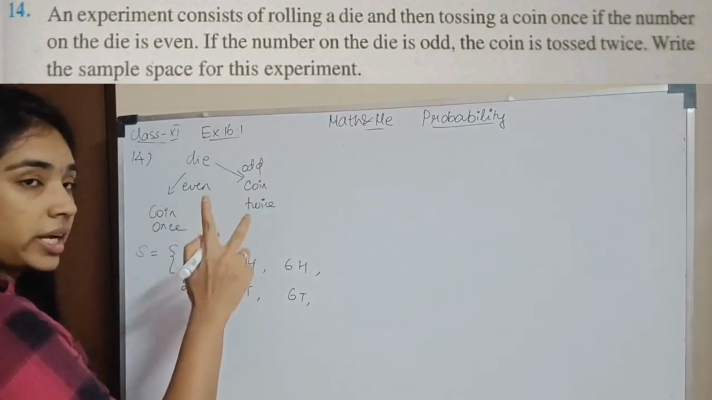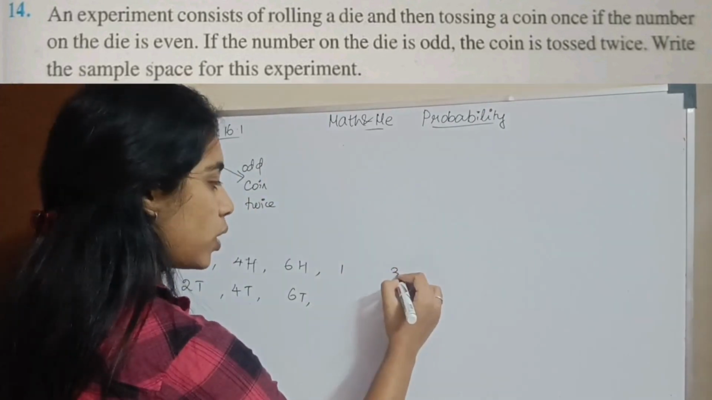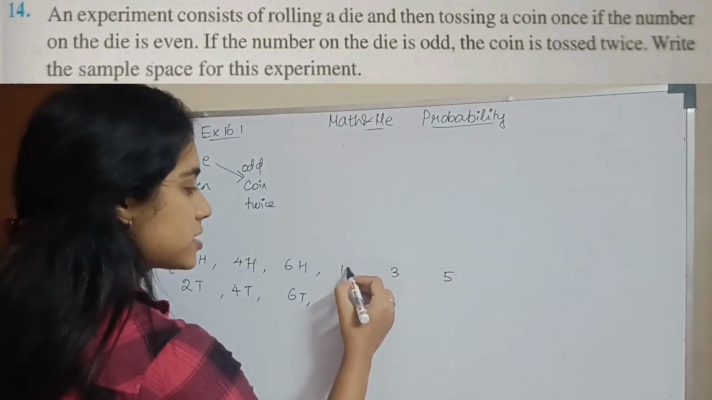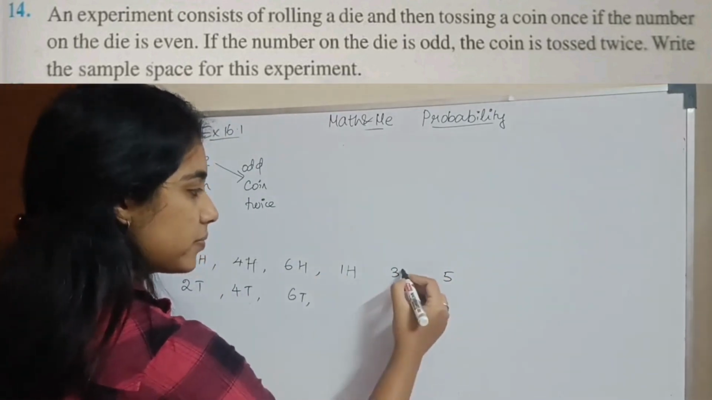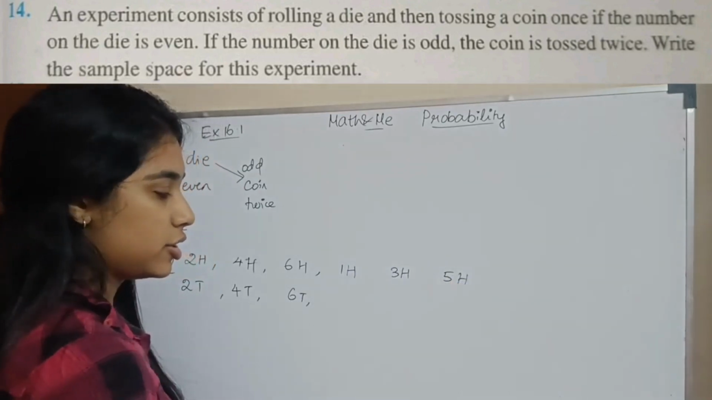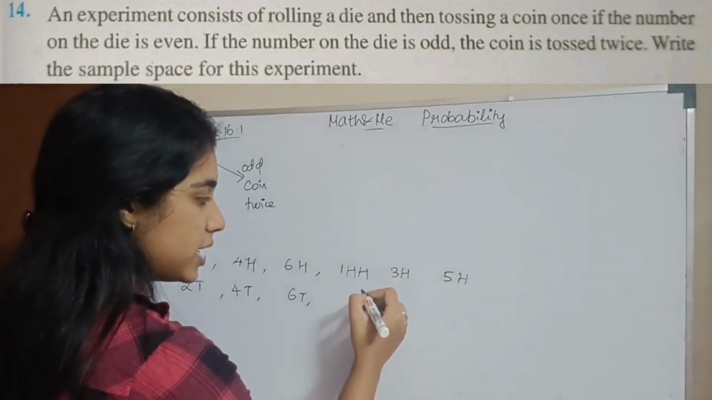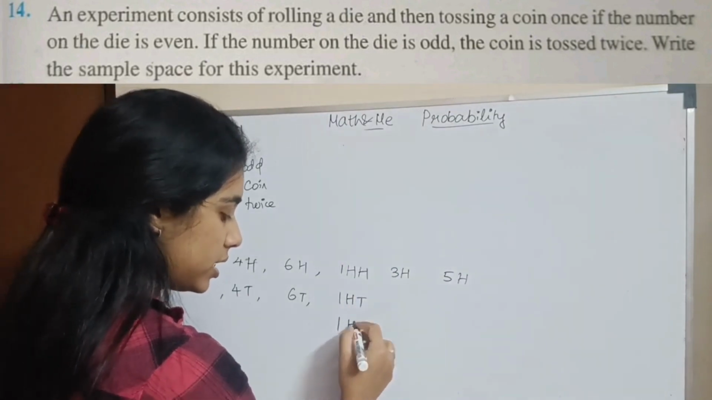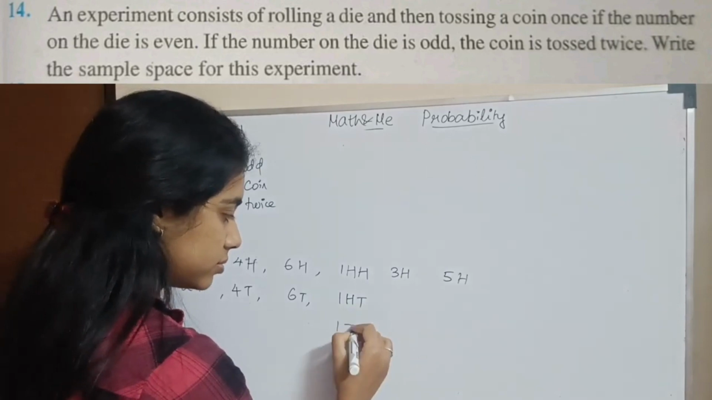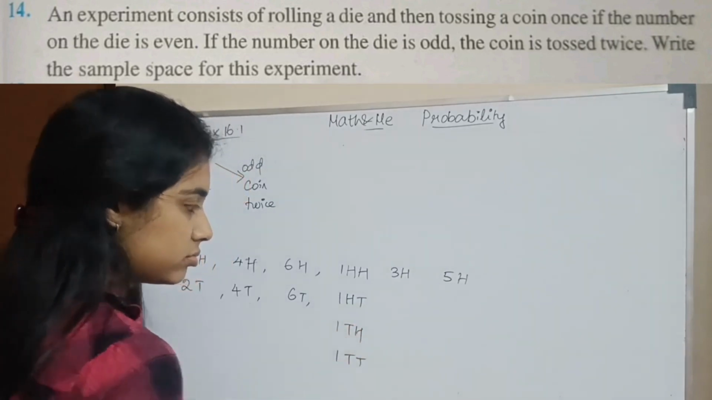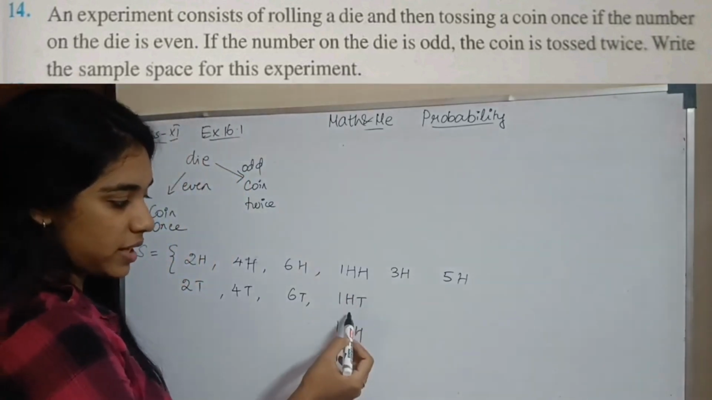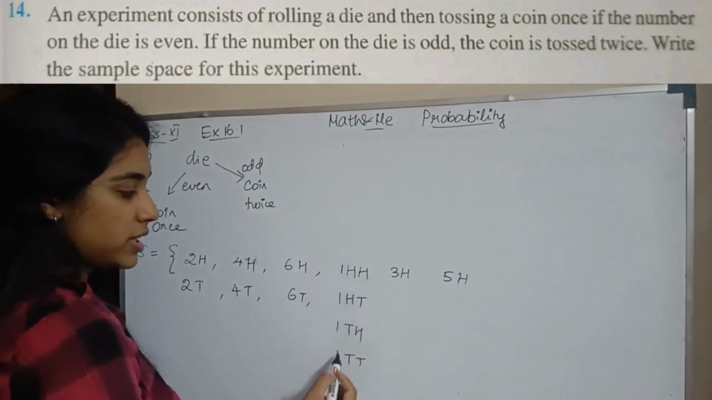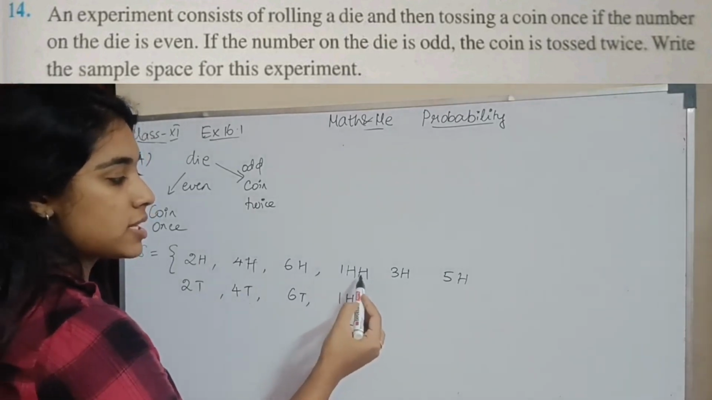When an odd number comes, you toss a coin twice. Which means when you get 1, 3 and 5, you toss a coin twice. So you toss the coin once first. Head comes, head comes, head comes. You toss a coin twice, which means HH, then 1 HT, 1 TH, 1 TT. I'm changing the ones place, I'm changing my tens place. So if you get an odd number, you're going to toss the coin twice.